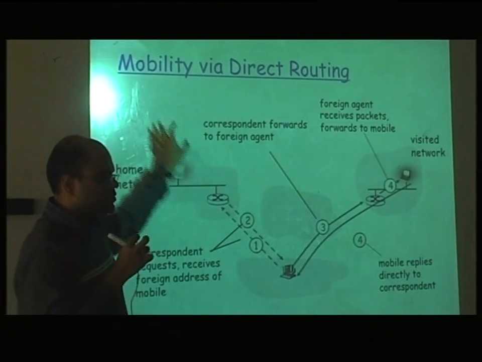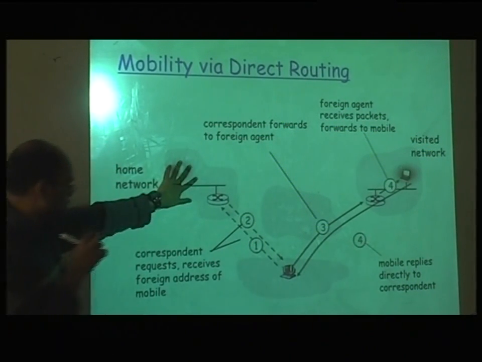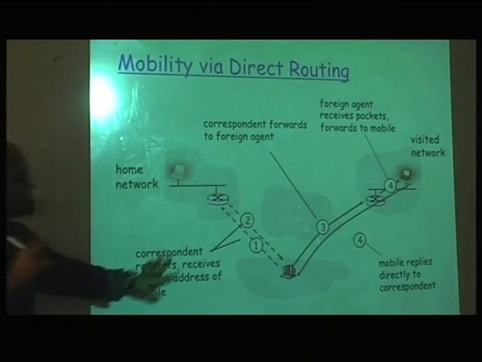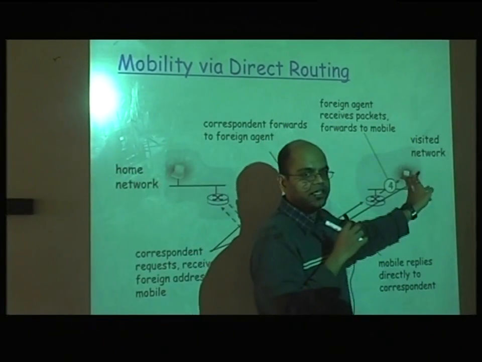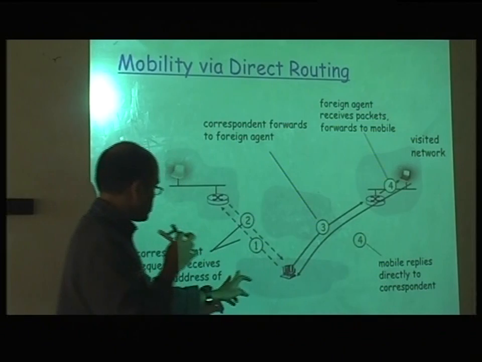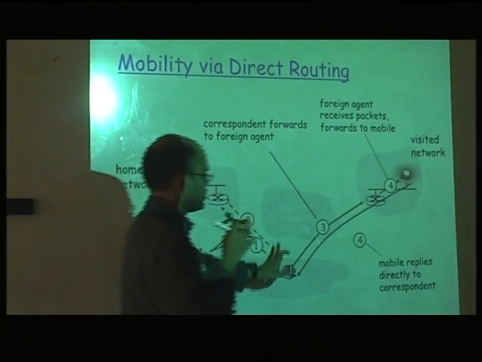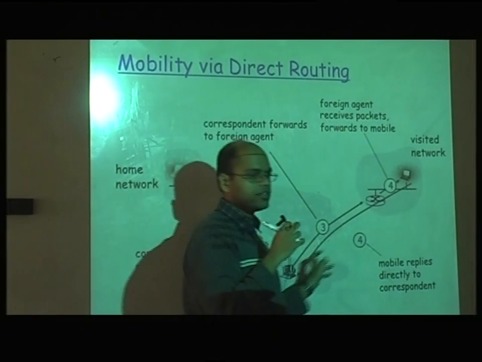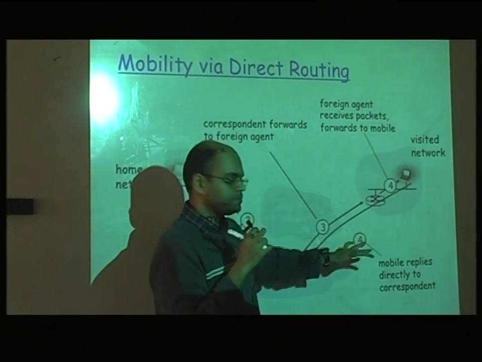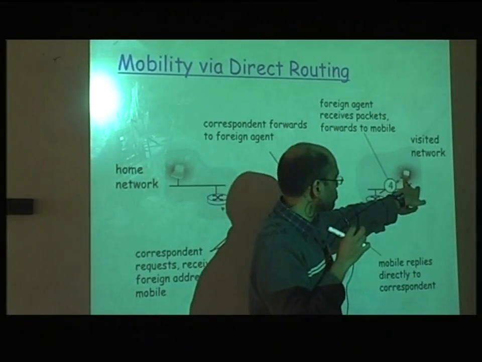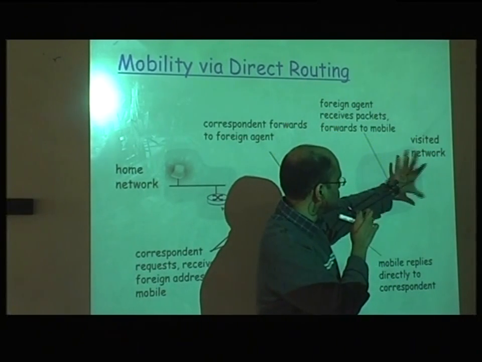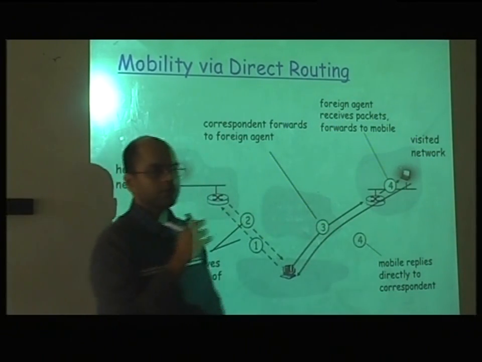So let me set the problem again. This is the home network, this is the correspondent. The mobile node moves from here to here. The correspondent will first talk to the permanent address, get the new IP address, and now send the packet here and will receive the response. Okay, now this is all fine. Now this mobile node moved from this network to another network. What would happen?